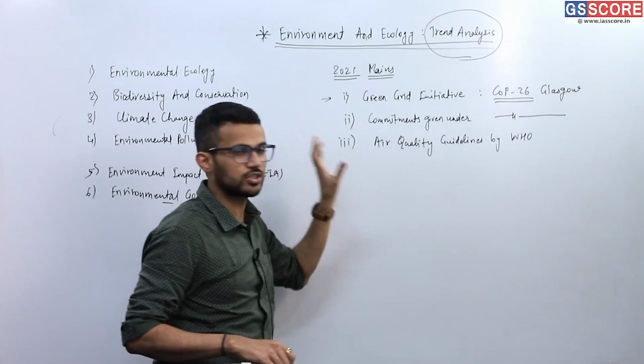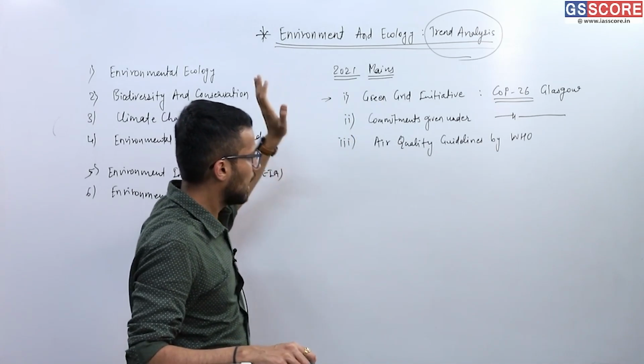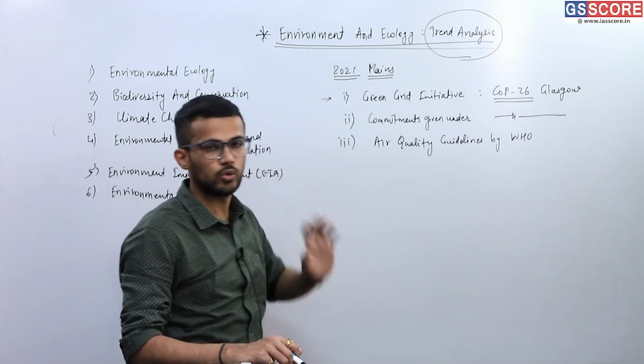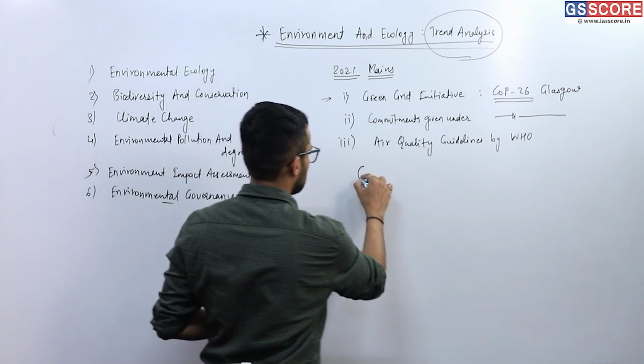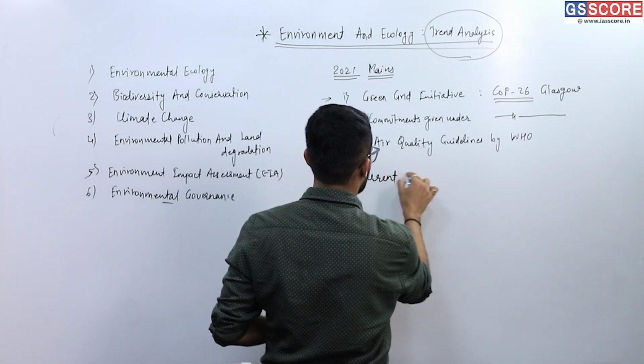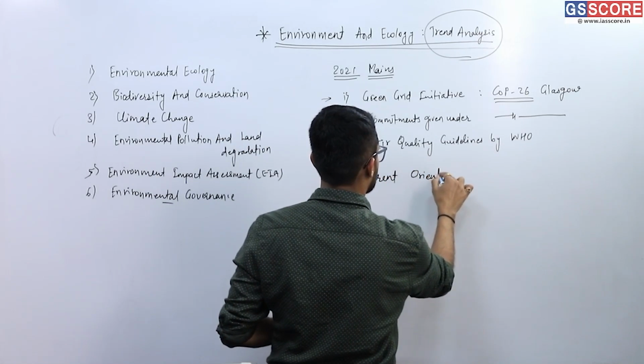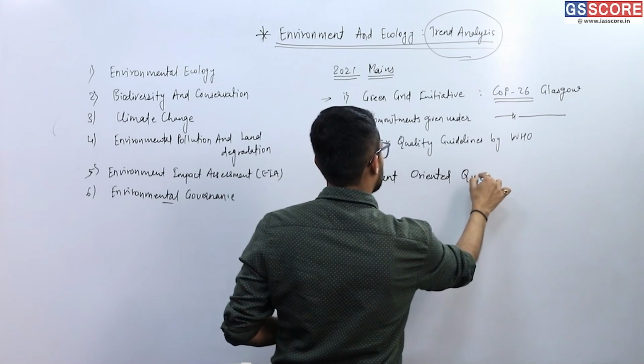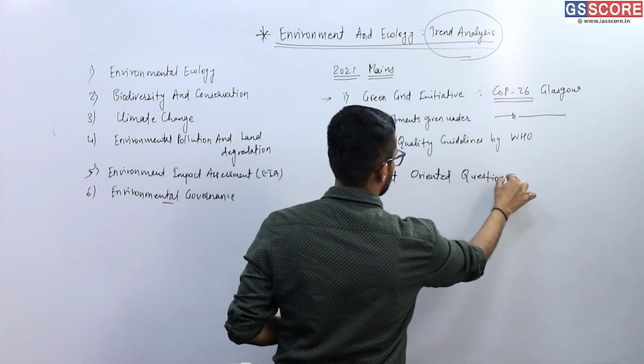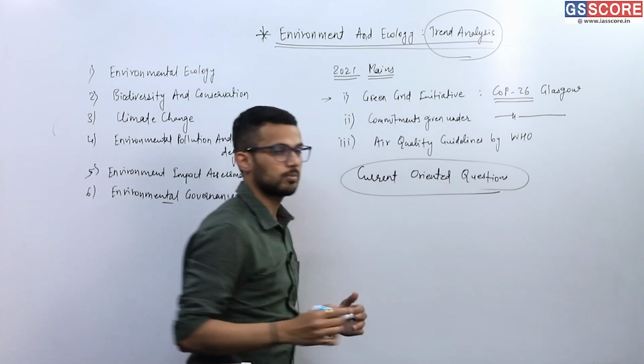So all these questions have current orientation, right? Current oriented questions, and that is a very important aspect for studying environment and ecology.